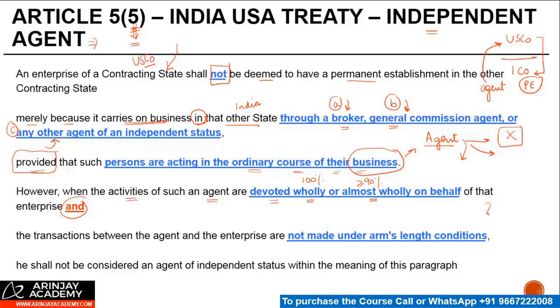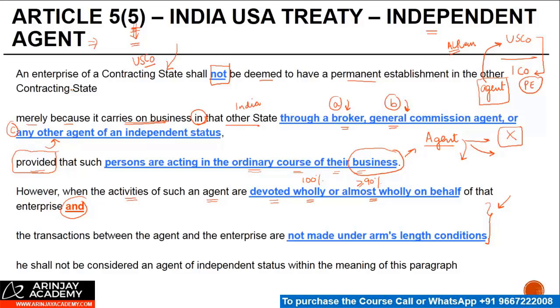Now, this particular line you will not find in most of the treaties, right? This is a specific feature of this particular treaty. What this line does is that even if the agent is wholly or almost wholly acting on behalf of the foreign enterprise, if he's paid an arm's length commission or arm's length remuneration, right, then he will not be treated as a PE.